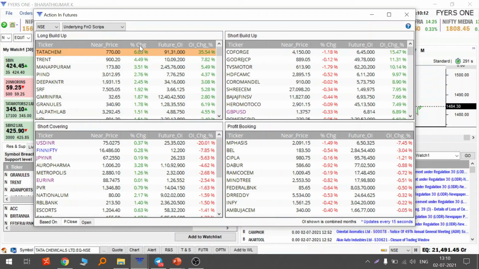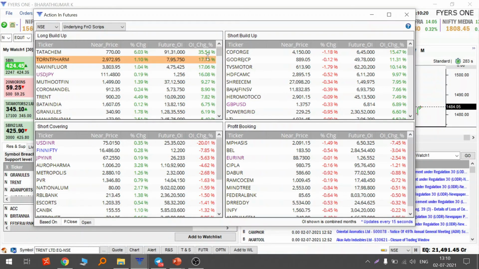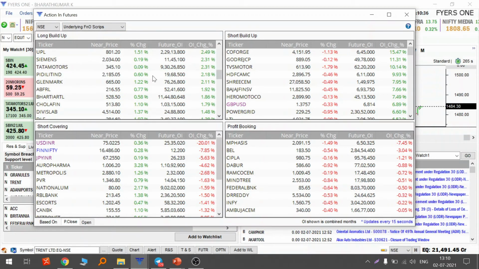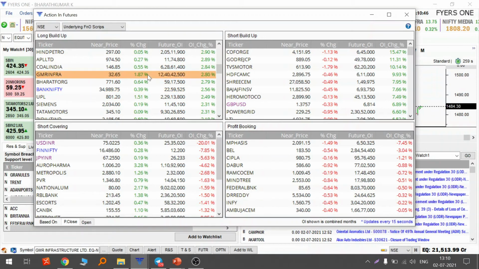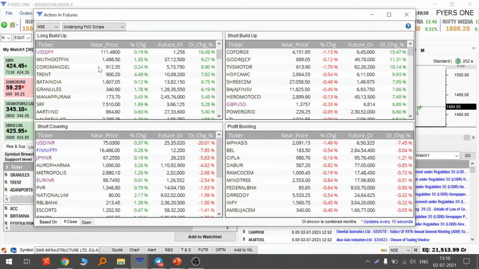And let's see other things. Trend is also bullish. Open interest, maybe we can keep a rule of thumb as 7% or 10%. Open interest up clearly means a very good bullish sign, and price up maybe 2% would be a good indicator for us. So these are all stocks which say that they are all bullish. Maybe you should try to ignore this 0.58, 0.09, because this can be a bit misleading. Even 1% sometimes you can ignore. 1.8 is still fine, but open interest is still not much favorable.